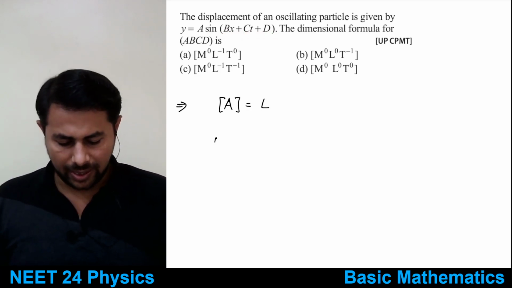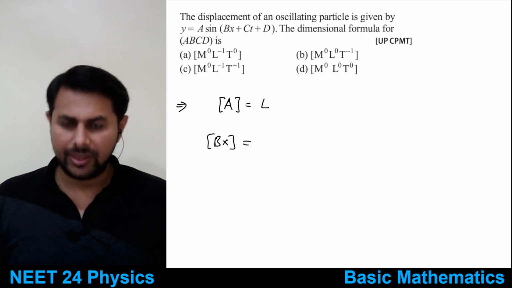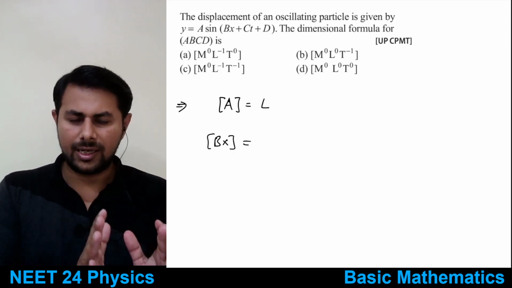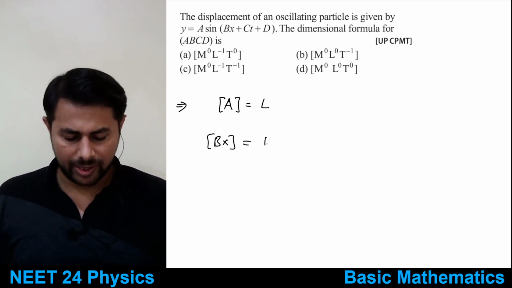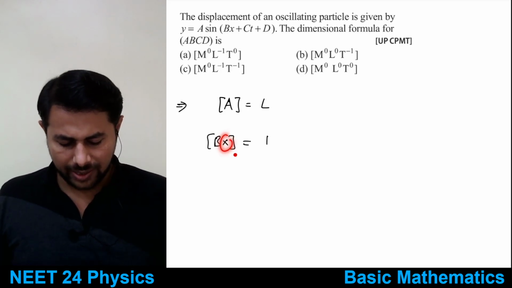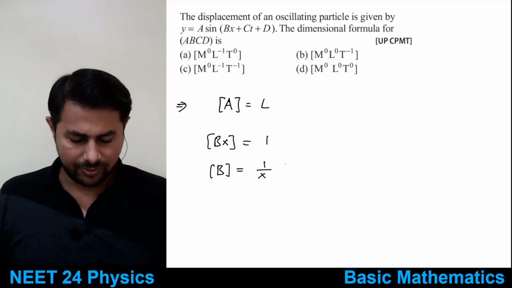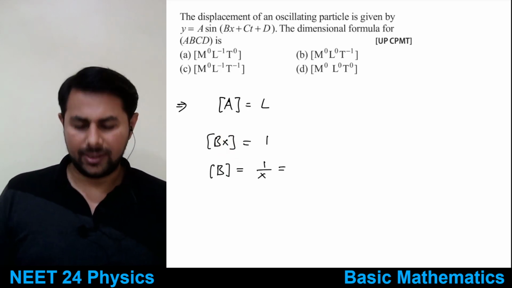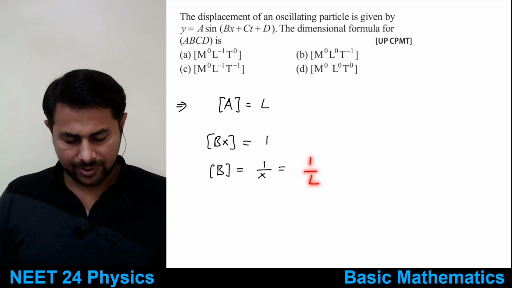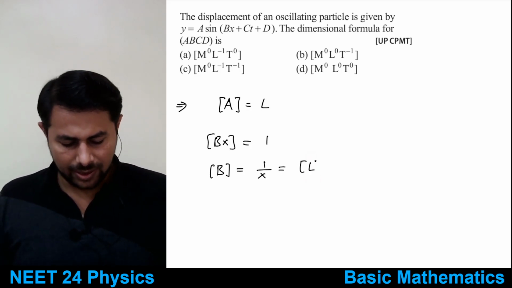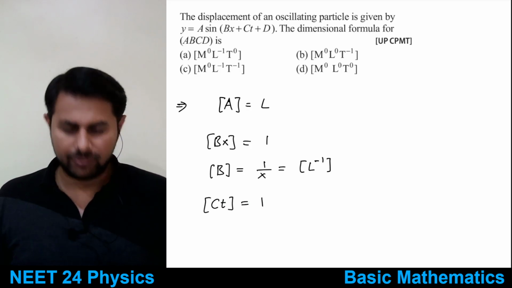So you can say that dimensions of bx, it doesn't have any dimension, means you can write this thing as anything raised to 0, right? And anything raised to 0 means what? 1. Okay, so you move that x on other side. So dimensions of b would be equal to what? 1 by x. So 1 by x means x is length. Okay, x is length, so this is 1 by L, that means dimensions of b are L raised to minus 1.